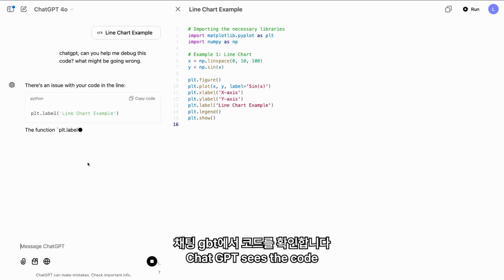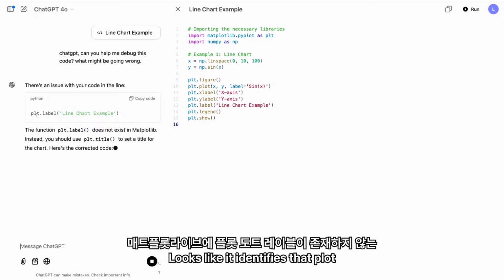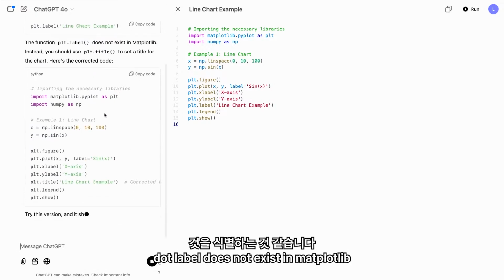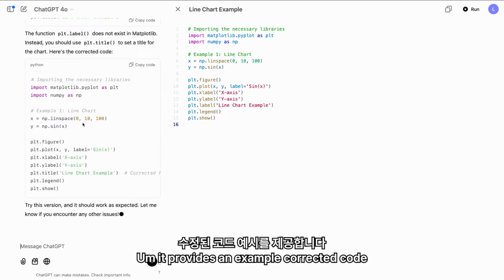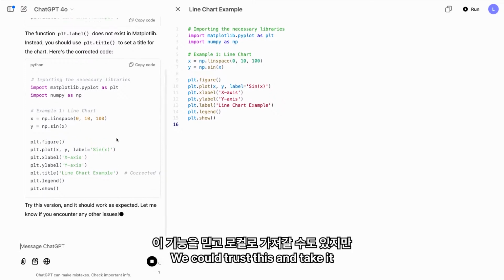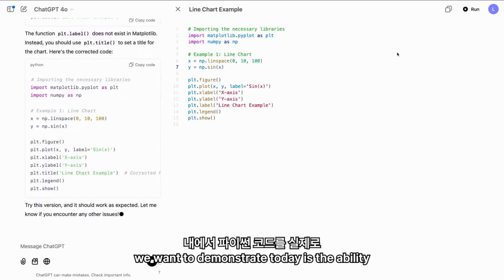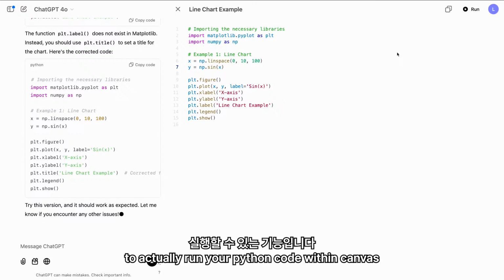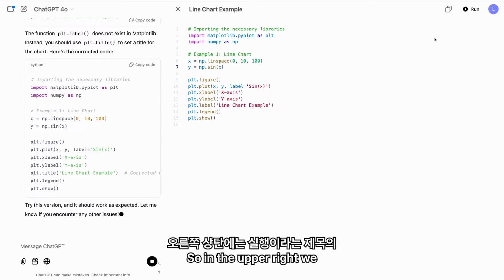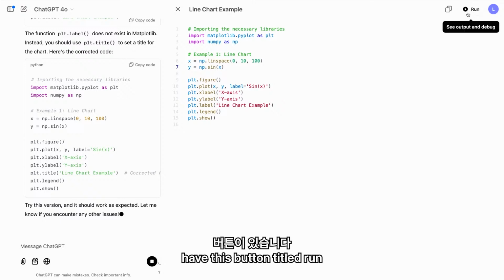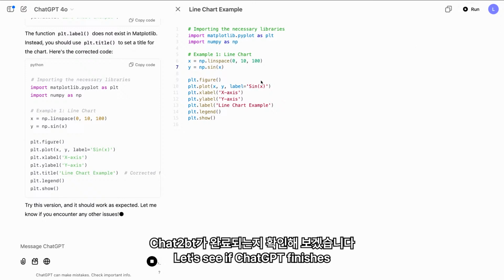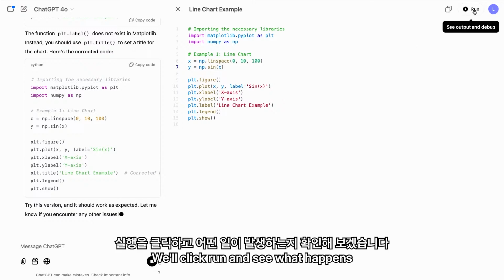ChatGPT sees the code, looks like it identifies that plot.label does not exist in matplotlib. It provides an example corrected code. We could trust this and take it back locally, but one of the new features we want to demonstrate today is the ability to actually run your Python code within Canvas. So in the upper right, we have this button titled Run. Let's see if ChatGPT finishes. We'll click Run and see what happens.